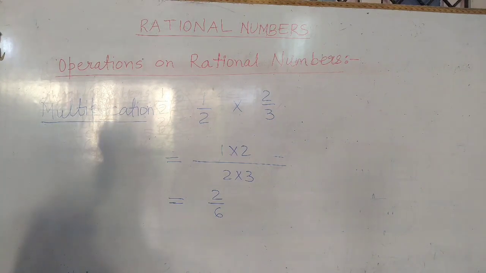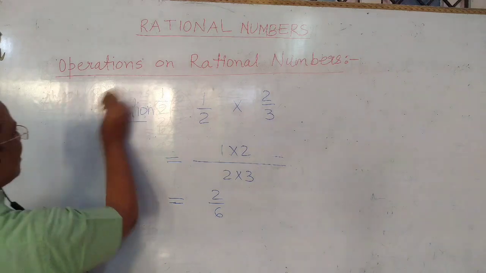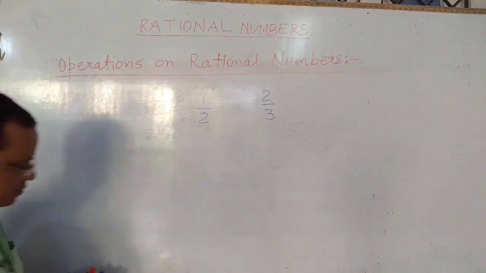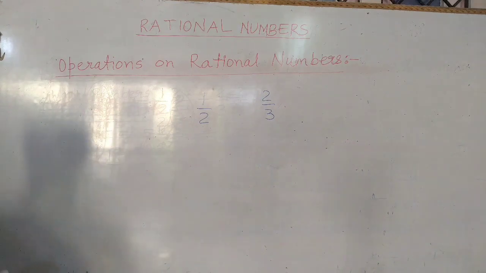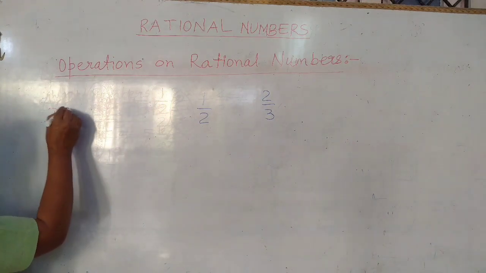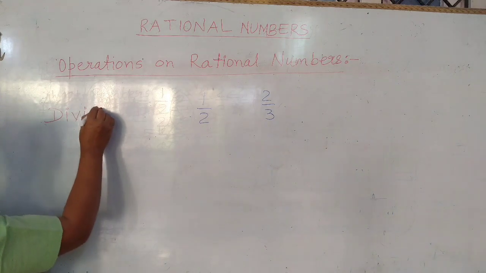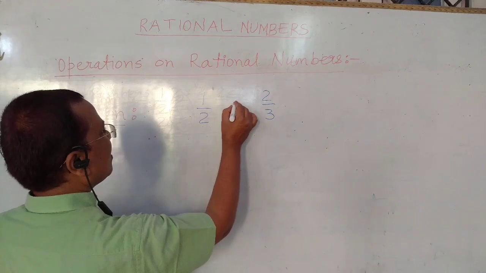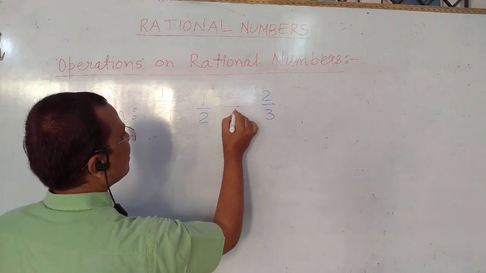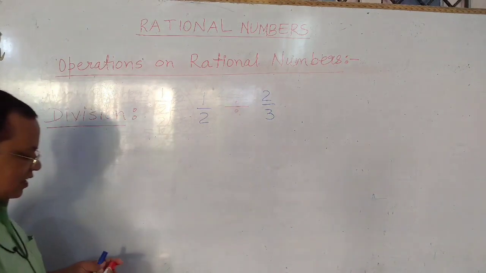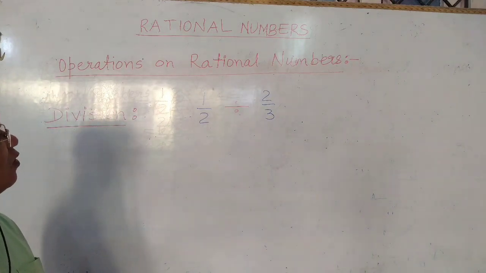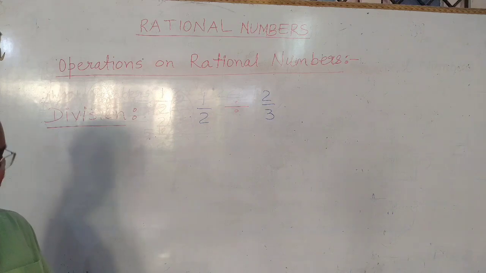Now come to the division of rational numbers. 1 upon 2 divided by 2 upon 3. Here two rational numbers, 1 upon 2 and 2 upon 3, are divided.